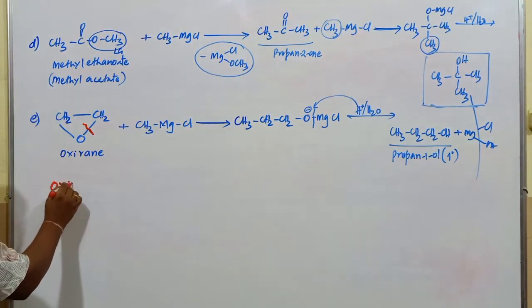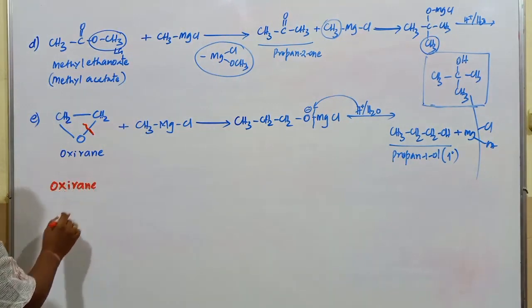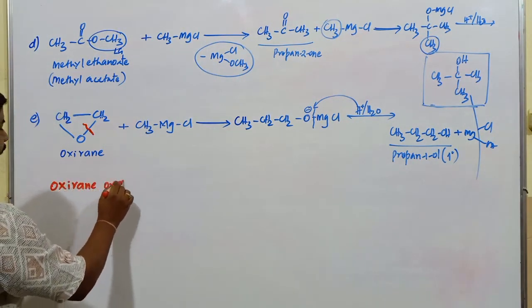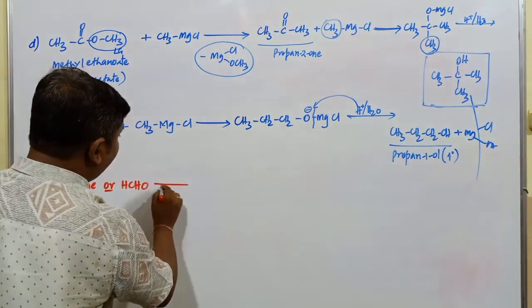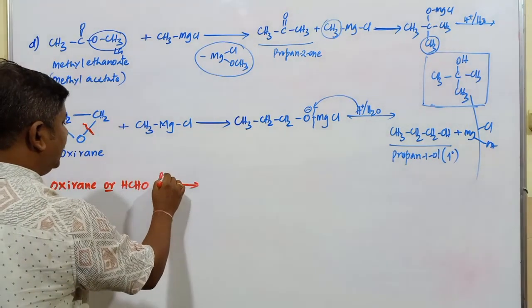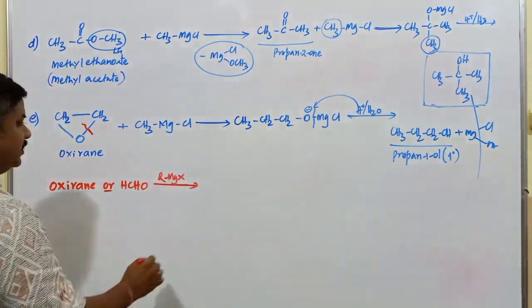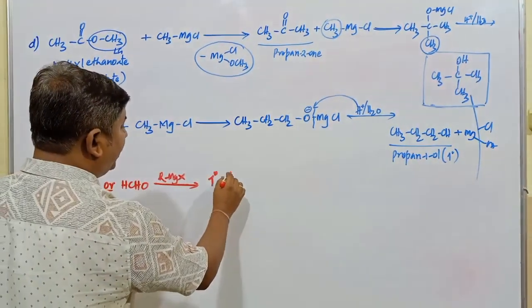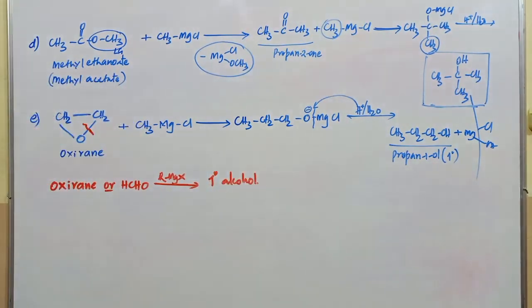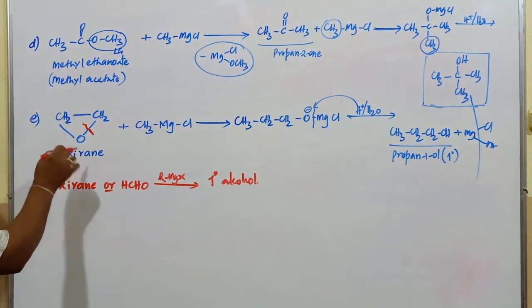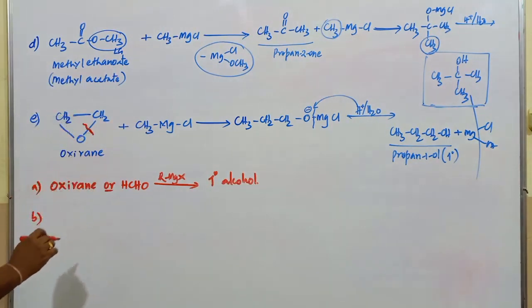When any oxirane or formaldehyde is treated with a Grignard reagent, any Grignard reagent, remember that formation of a primary alcohol takes place. First one. Second, any oxirane, substituted or otherwise.